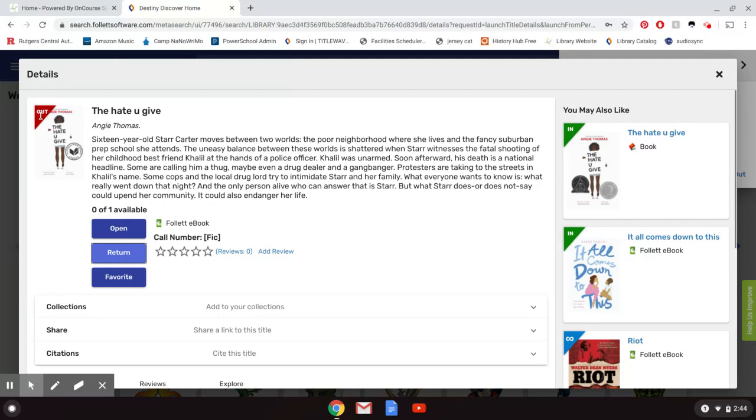You'll see that the book is now marked out, so that means that you have it and no one else can get it. And now you are all set to read The Hate You Give if this is the book that you had chosen to check out. I'm going to return it just because I've already read it and I want you guys to be able to read it if that's the book you want. So that is how you borrow an ebook.